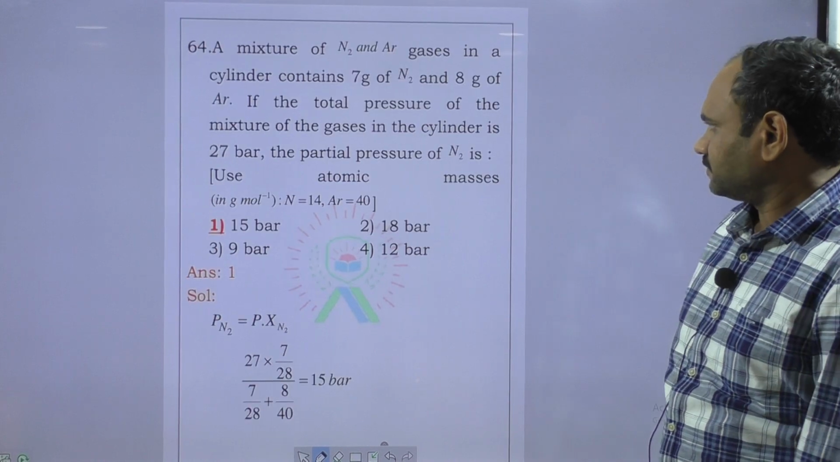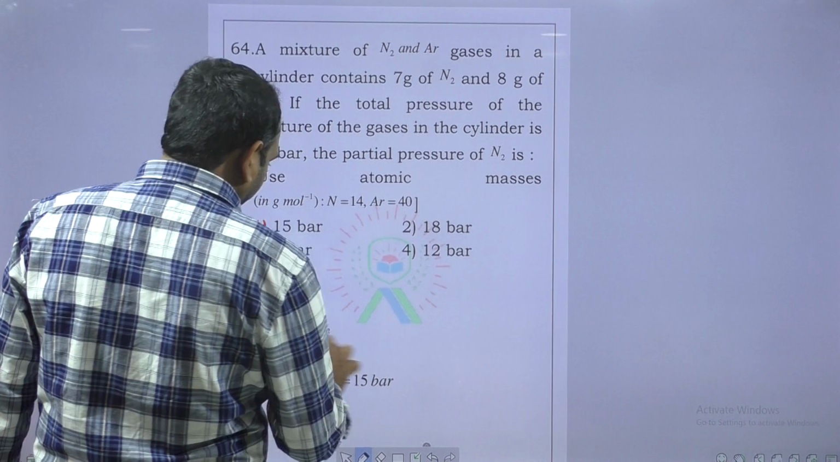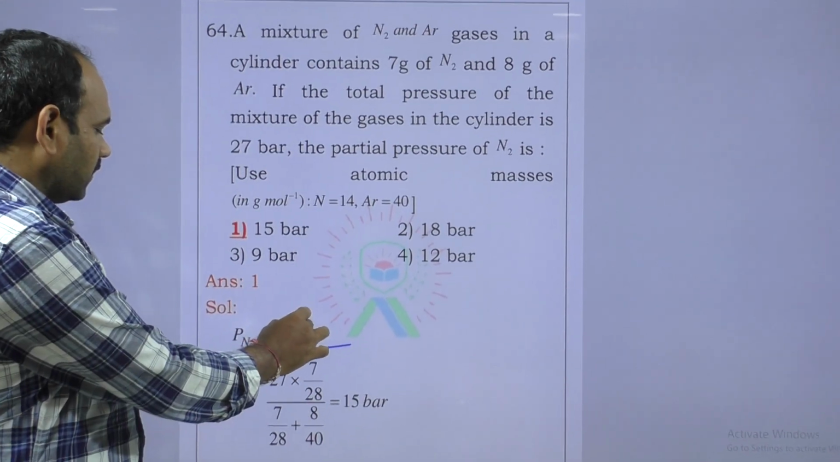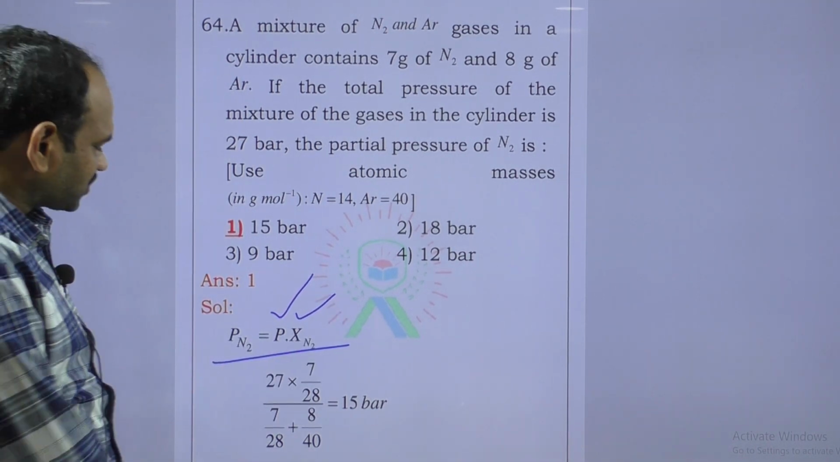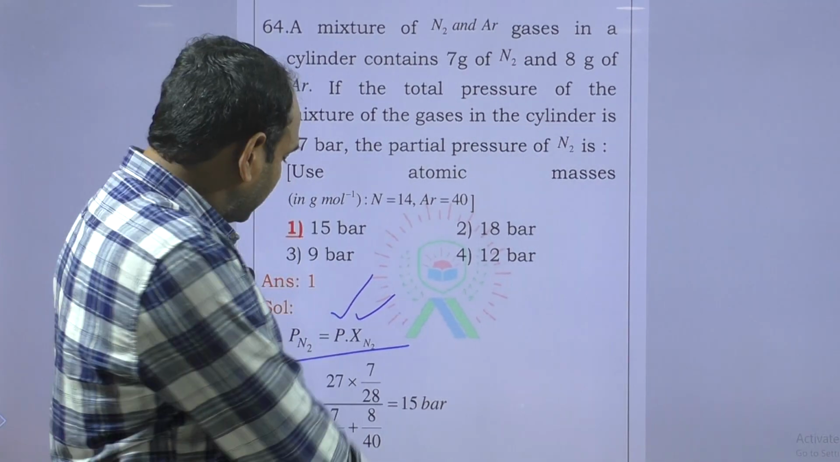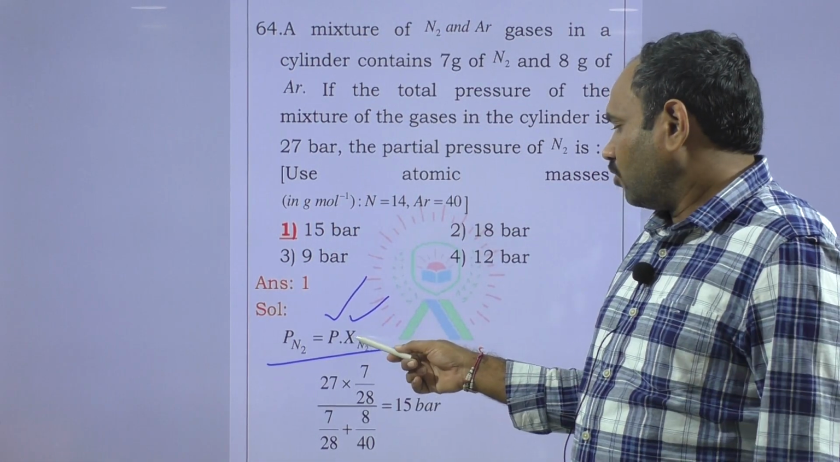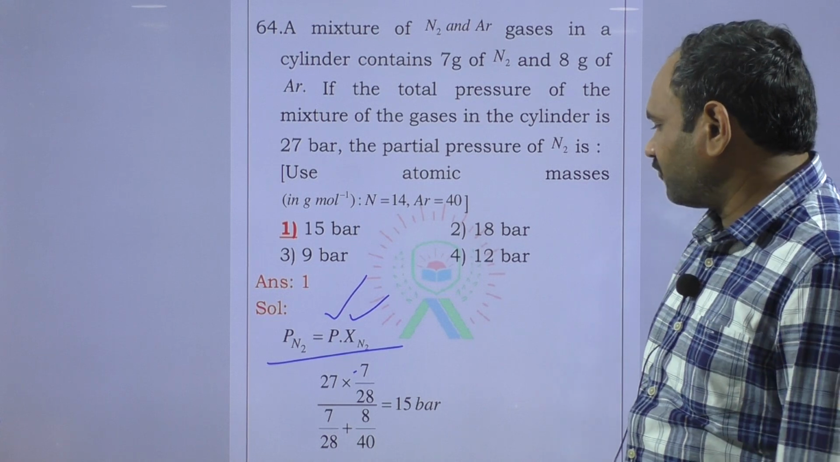Next question, mole fraction. The partial pressure of nitrogen is equal to the mole fraction of nitrogen into the total pressure. The mole fraction of nitrogen is equal to the number of moles of nitrogen by the total number of moles.